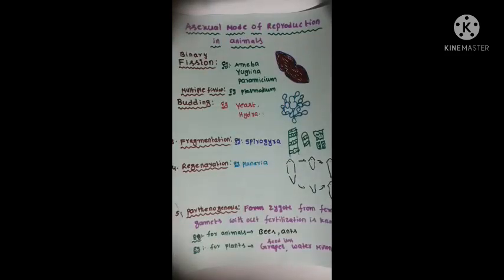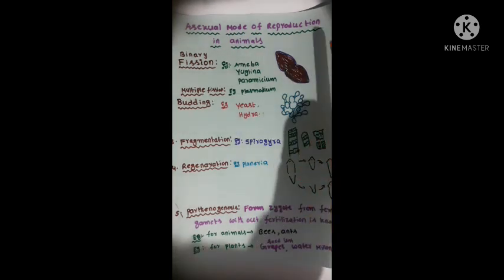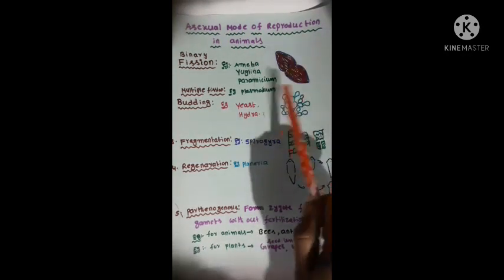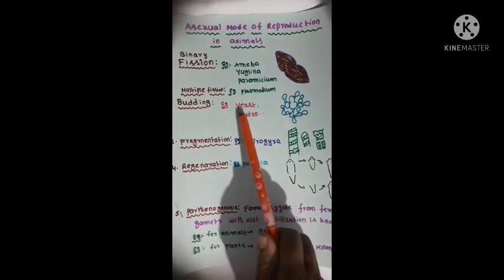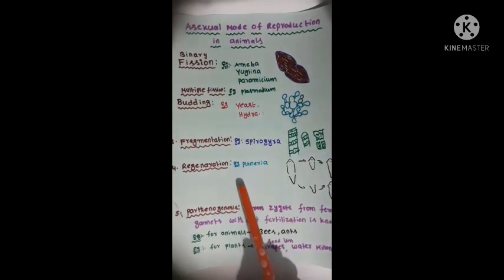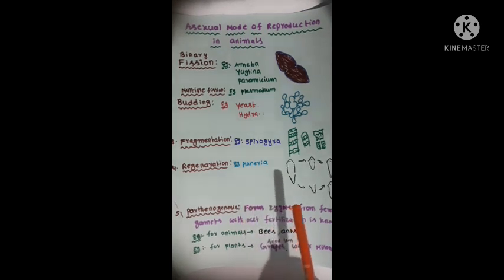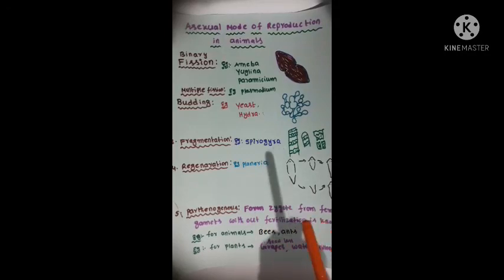Whatever we discussed till now: asexual modes of reproduction in animals, that are binary fission, budding, fragmentation, regeneration, parthenogenesis. Half mark questions, mismatches and flowchart-like structures are examination oriented.